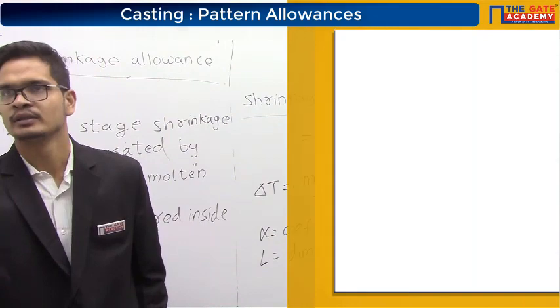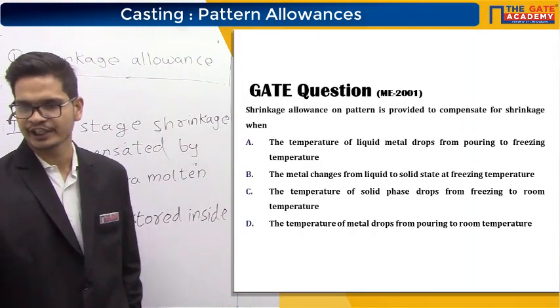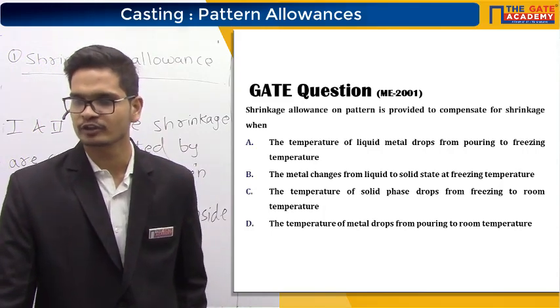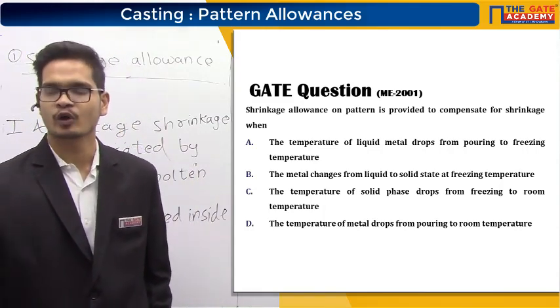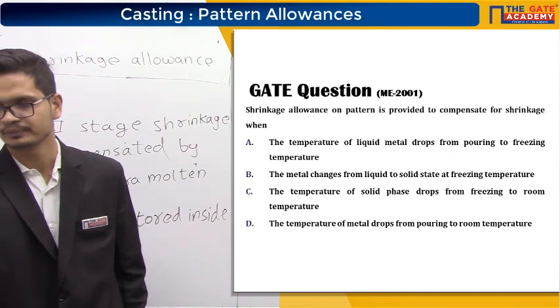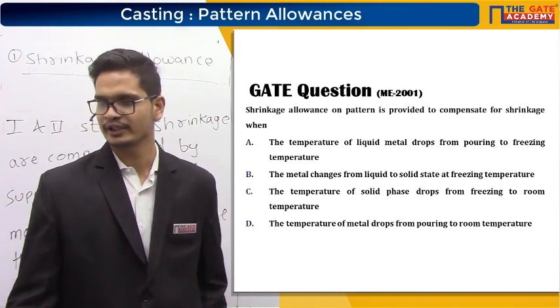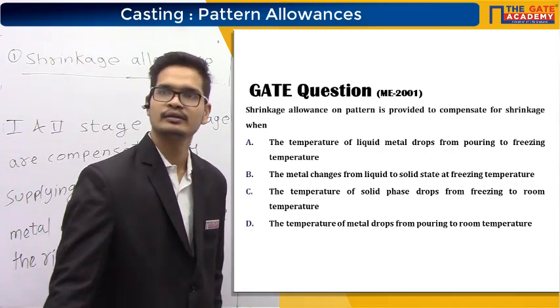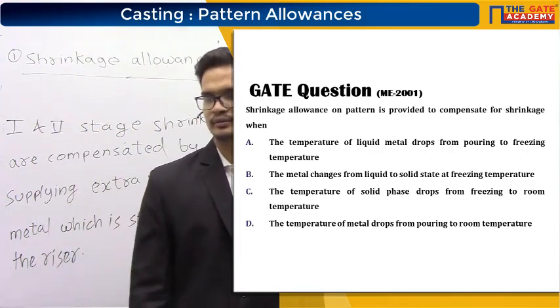Okay. This is a GATE 2001 question on the screen. The question is: the shrinkage allowance on pattern is provided to compensate for shrinkage when? Then we have four options. Please tell me the right answer.